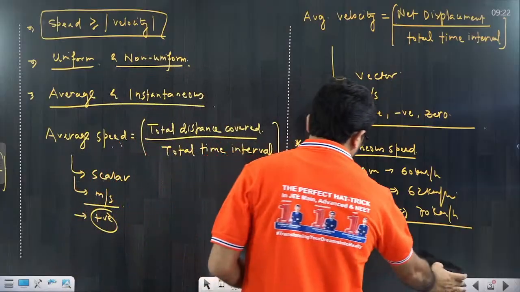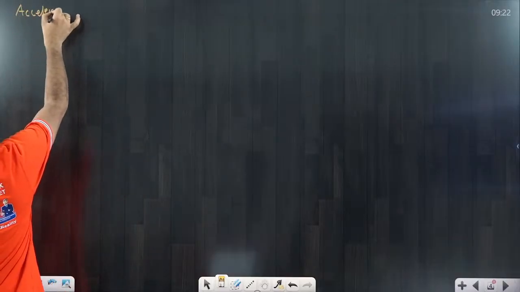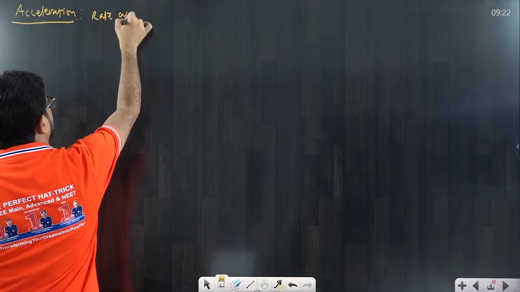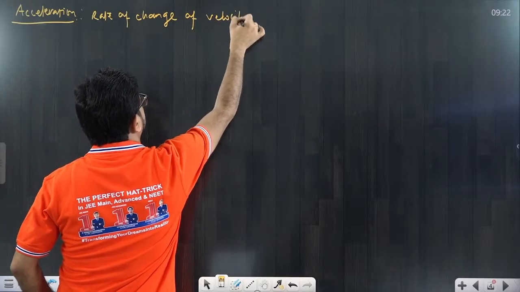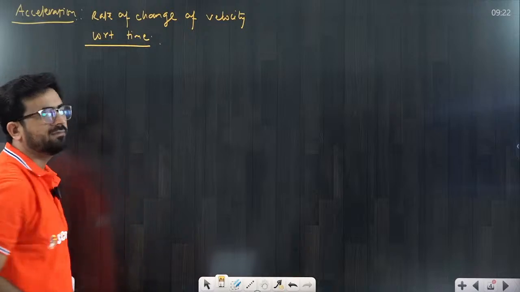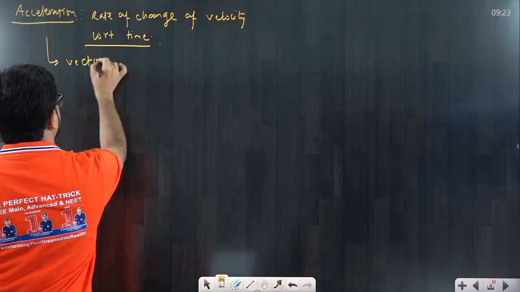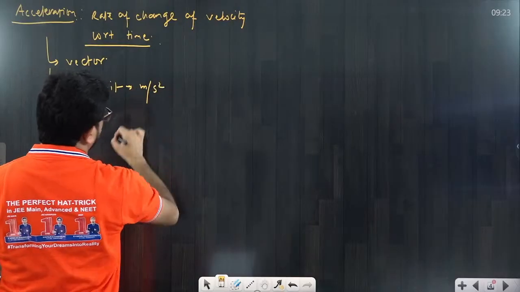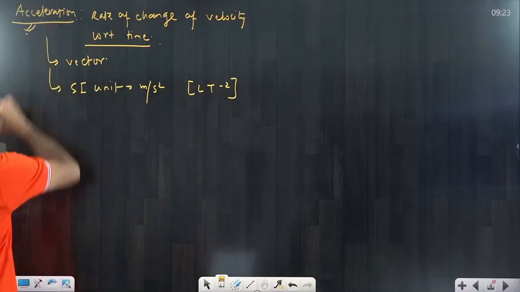Now come to the next point that we are going to discuss, acceleration. What is acceleration? It is a very simple thing: the rate of change of velocity with respect to time. That we call acceleration. It is a vector quantity. What is the SI unit? SI unit is meter per second square. If I write the dimension, that would be LT minus 2. Very simple thing.